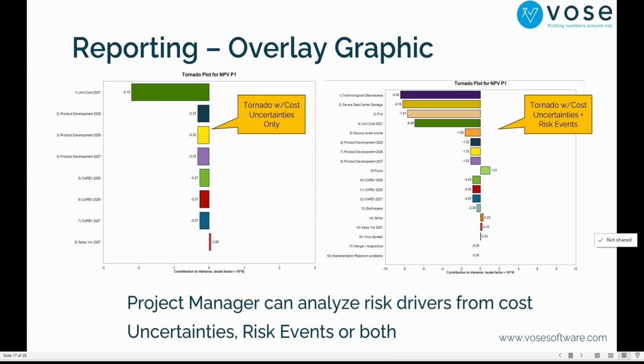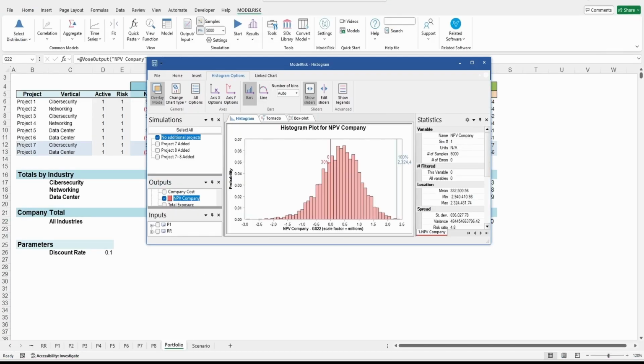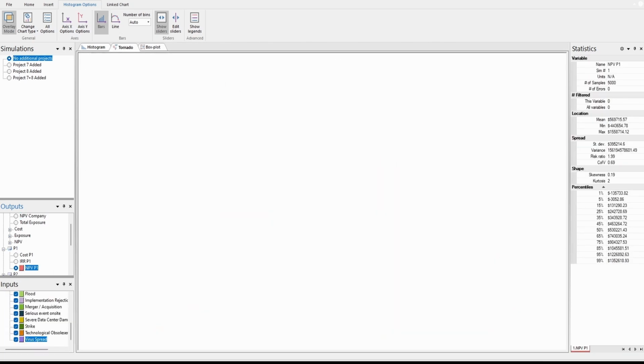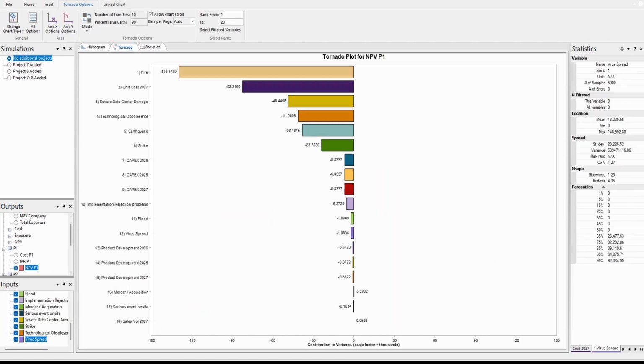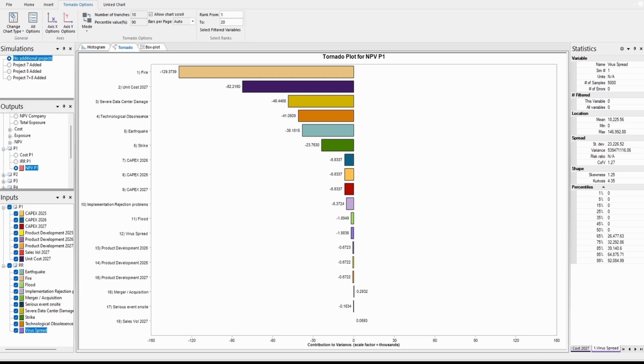You can generate a tornado chart like this. Let me show you here. You can generate a tornado chart, for example, for P1. And I will say, I want P1, right? And PV, I want to see the tornado chart, NPV here. You see? On this tornado chart, you can also play a little bit with the inputs here.